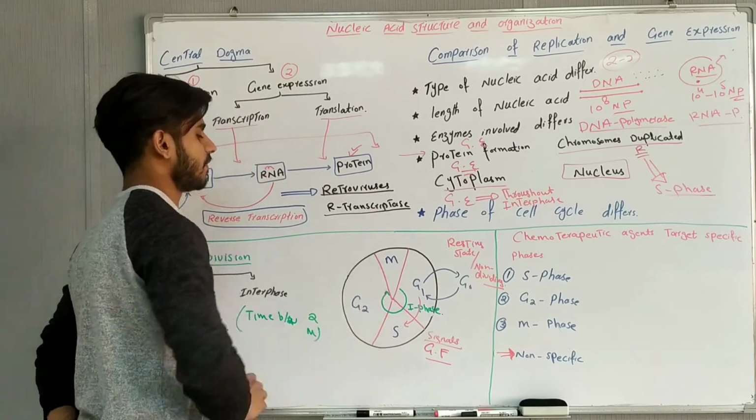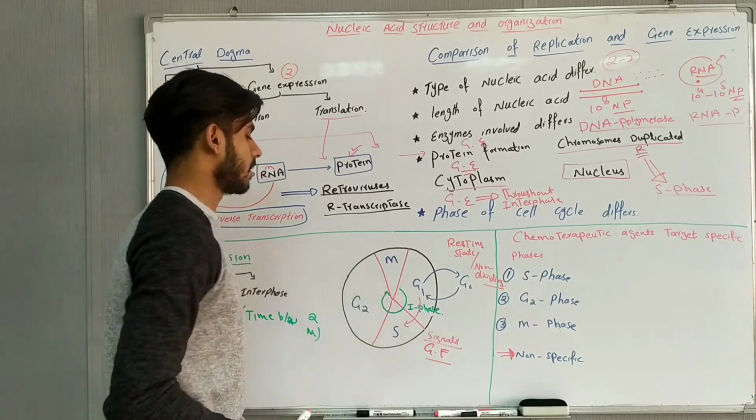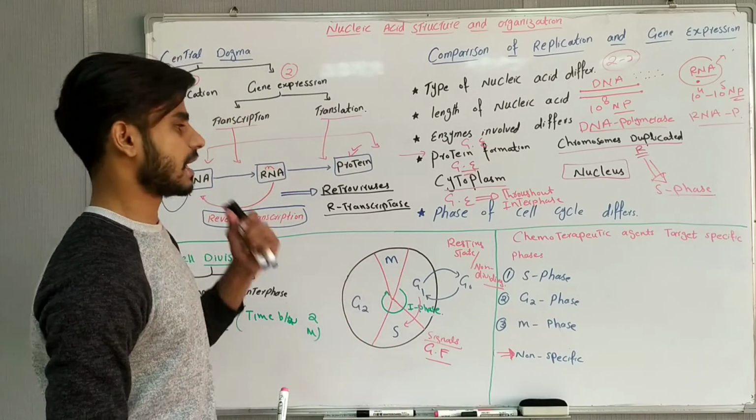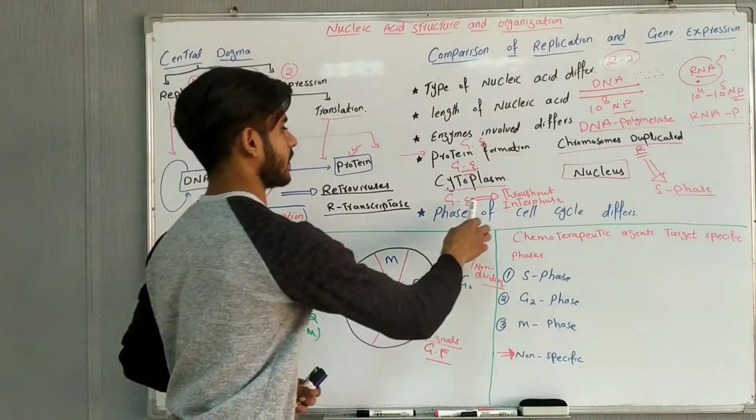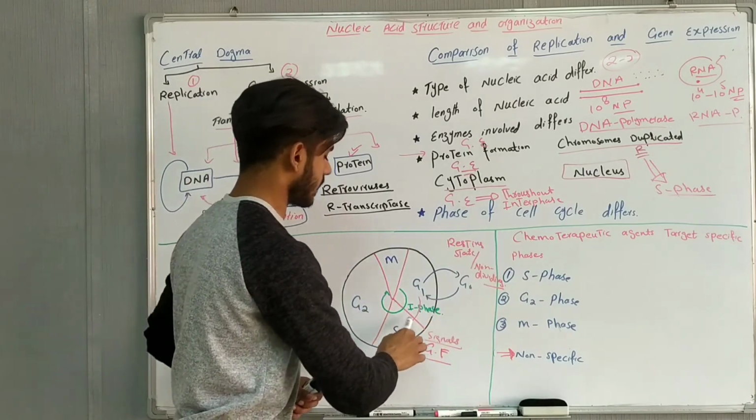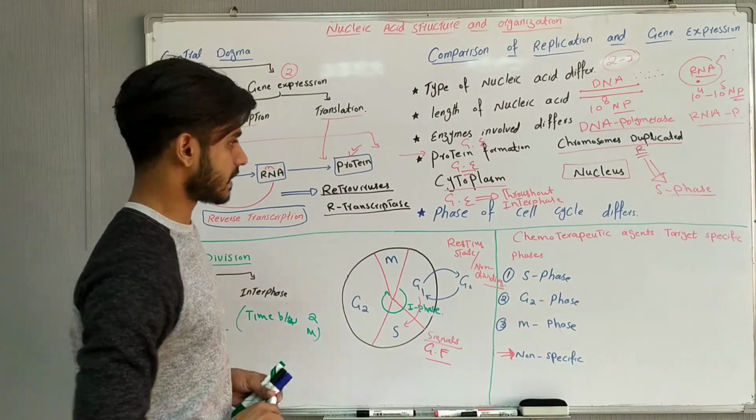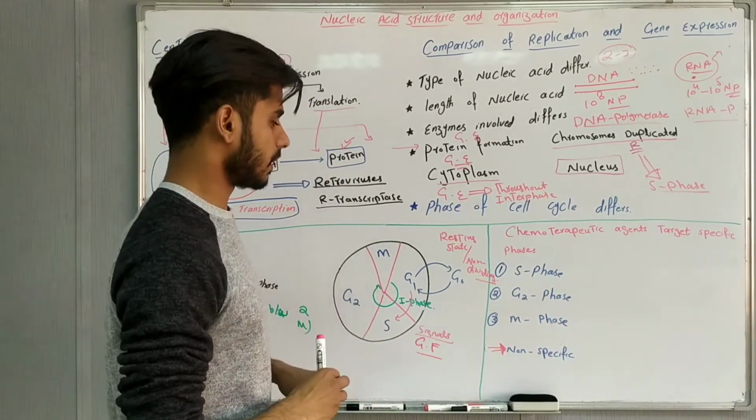Next starts the mitotic phase. After interphase, the mitotic phase starts for a small period. In this case, one cell will form 2 cells. So the point was that gene expression occurs throughout the interphase, and replication will occur just in the S phase. So now I would like to give some clinical